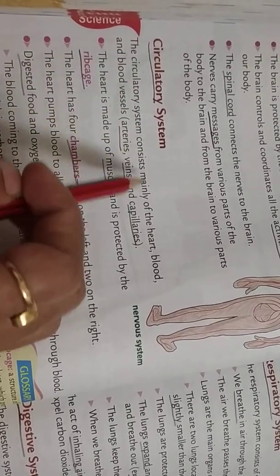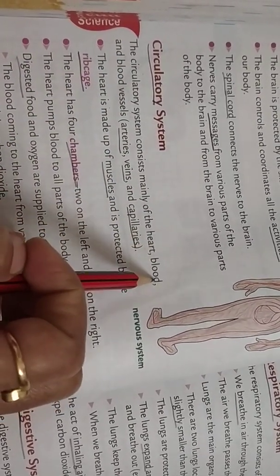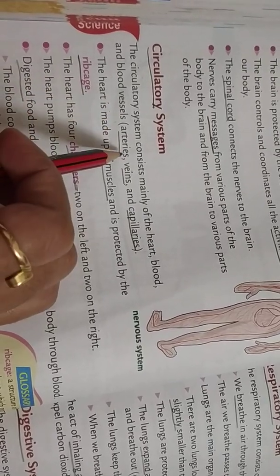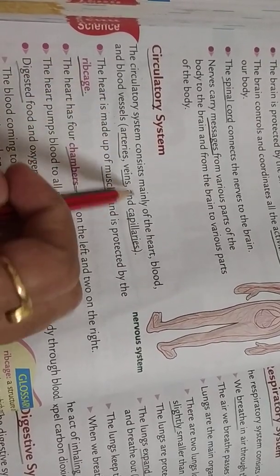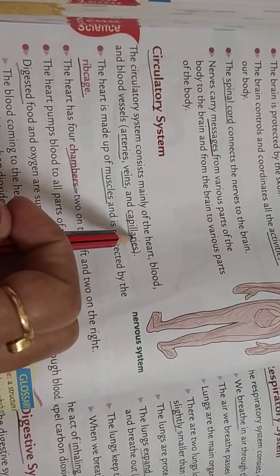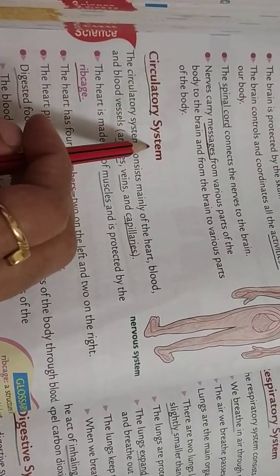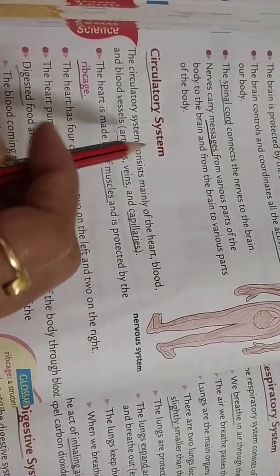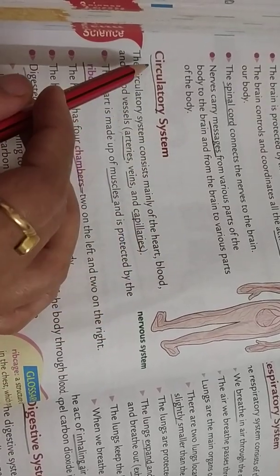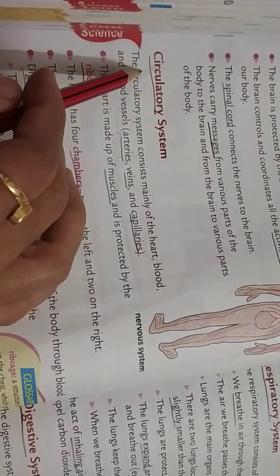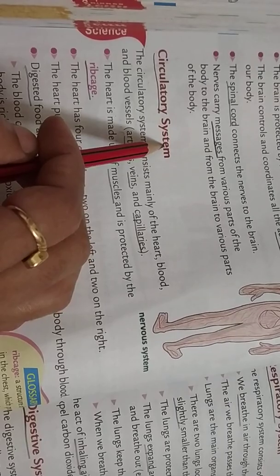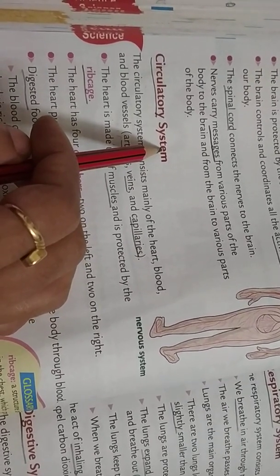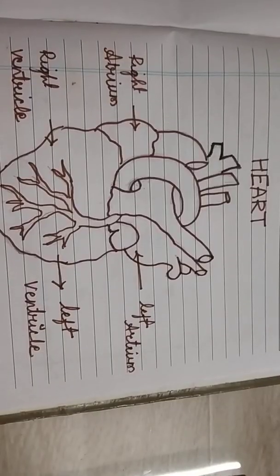Okay. So students, the circulatory system consists mainly of the heart, blood and blood vessels. Blood vessels means arteries, veins and the capillaries. So in the circulatory system, which organs are there? Heart, blood and blood vessels. We will study the circulatory system with the help of the diagram of the heart. Okay. So let's see students.